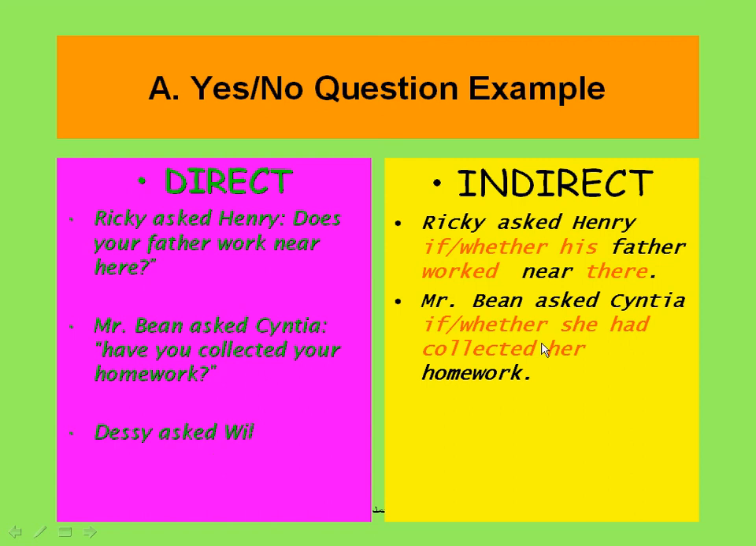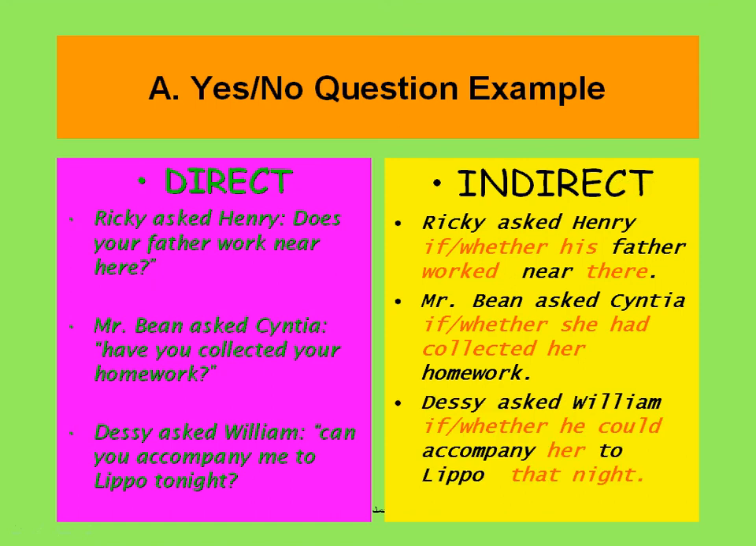Another example, Desi asked William, can you accompany me to Lebo tonight? Here we have a yes or no question. So when we change it, we follow the same procedure. Desi asked William, again, we use if or whether. Then we change the pronoun into he, and we change can into could accompany her, the pronoun again, to Lebo. And we also change the word tonight into that night. And don't forget to remove the question mark and write a full stop instead.